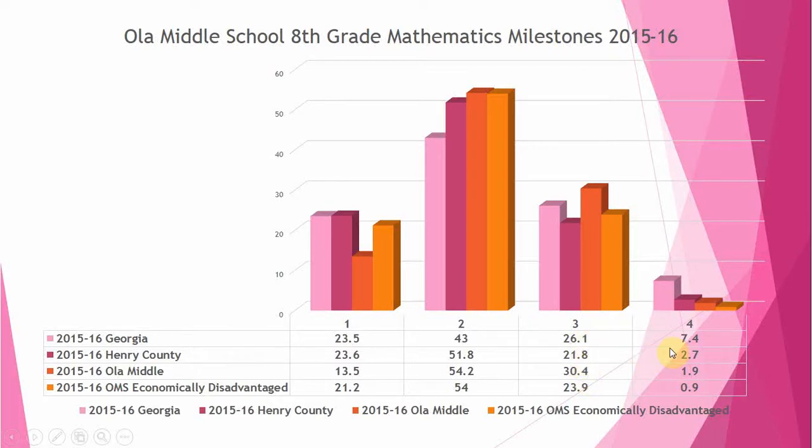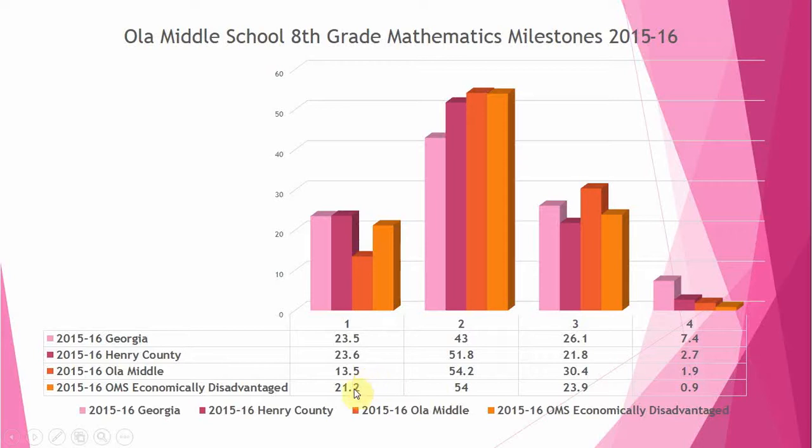And then over here, if you look at level 4s, this looks like the strongest one would be the state of Georgia, followed by the county, and then our school down here. So that's something that needs improvement. But now I want to talk about the economically disadvantaged students at our school. So I compared their results to the results at Ola Middle and the county and the state.